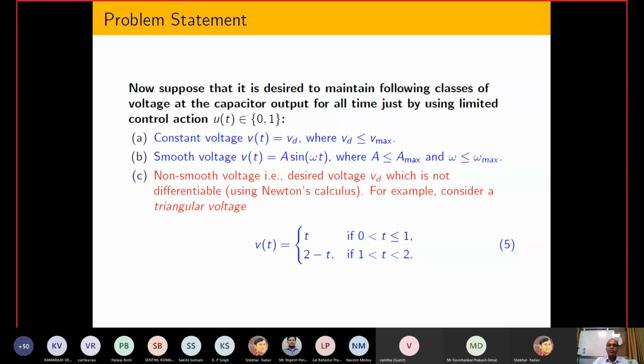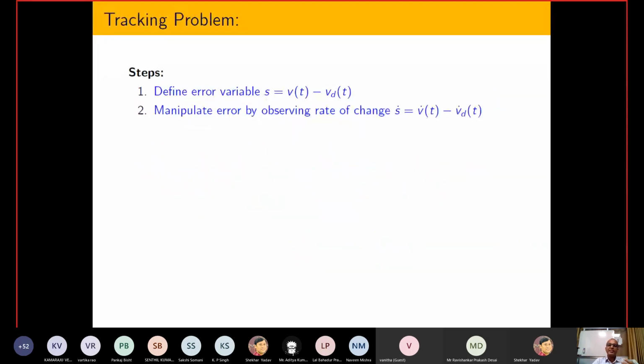I can solve it in an approximate way, provided I remove those points. But nowadays, using computers, we are generating patterns. Suppose you have to generate a triangular pattern. In order to generate an exact triangular pattern, I need tracking of a reference signal which is also non-differentiable. So one class of problem that is still not solved using classical calculus is the tracking of non-differentiable functions.